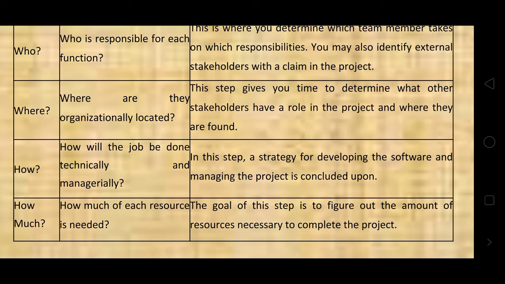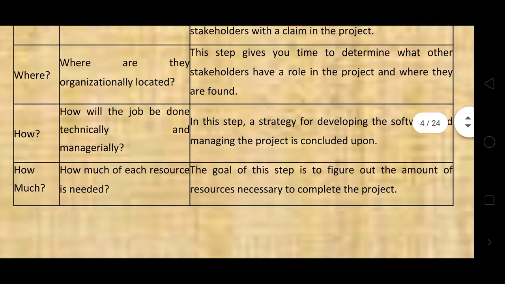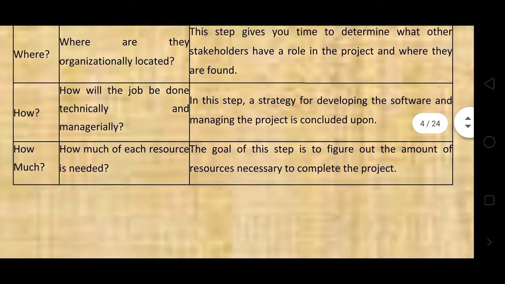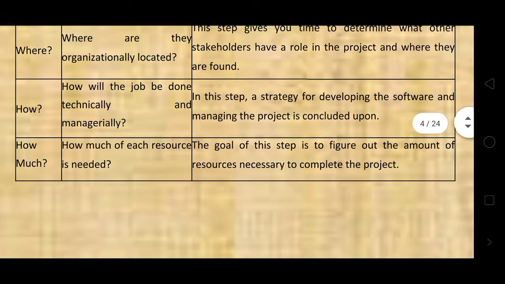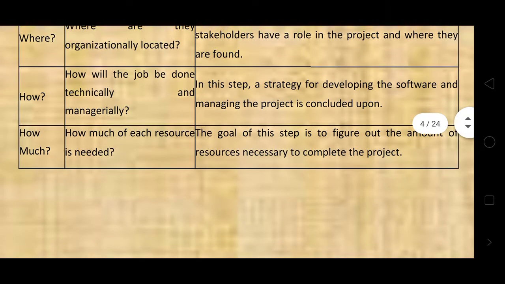In this step, a strategy for developing the software and managing the project is concluded upon.